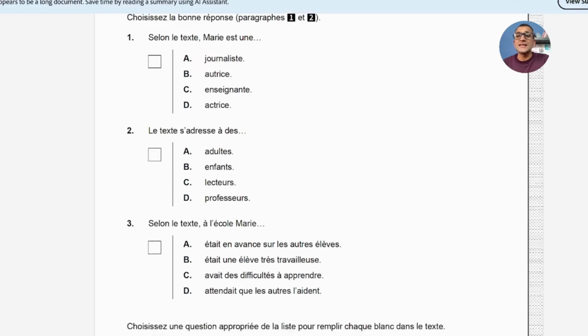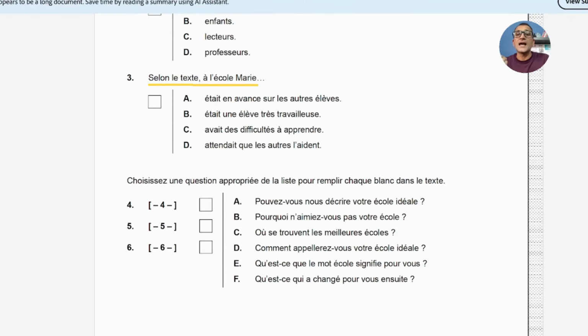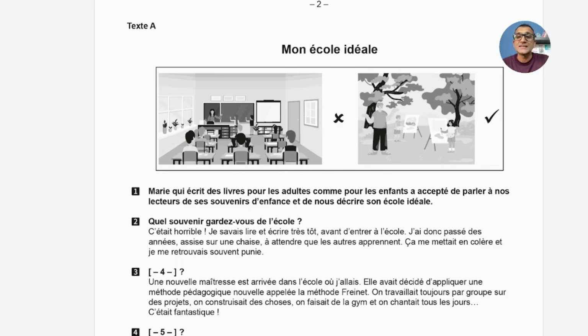Let's look at the third question. According to the text, à l'école Marie, in the school Marie était en avance sur les autres élèves, was ahead in comparison to the other children; était une élève, was a very hardworking child; avait des difficultés à apprendre, had some difficulty in understanding; attendait que les autres l'aident, was waiting for others to help her. These are the 4 options, and let's see whether we can quickly get this.